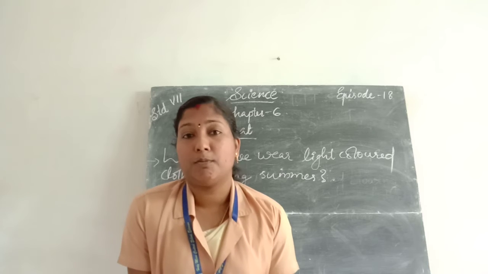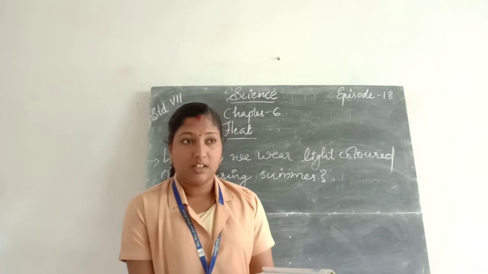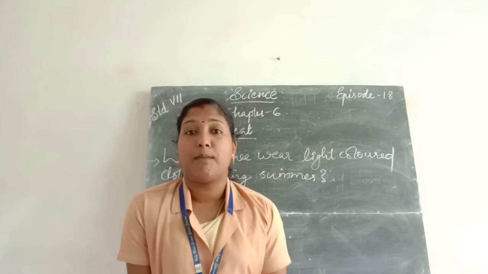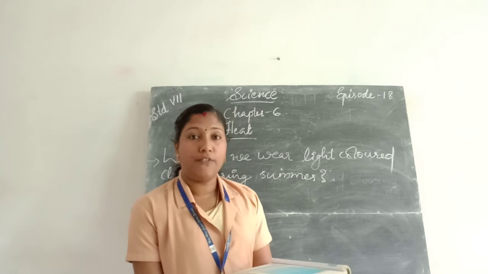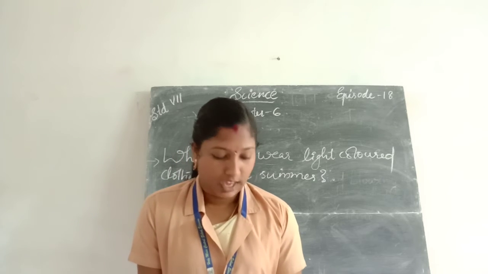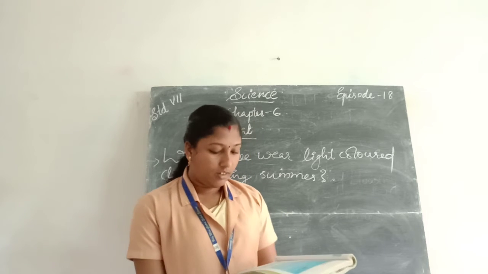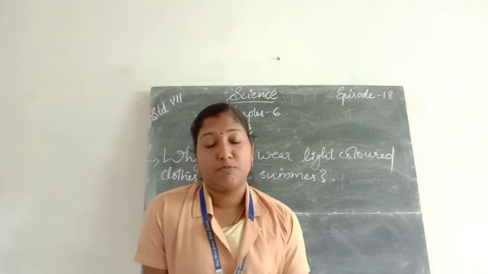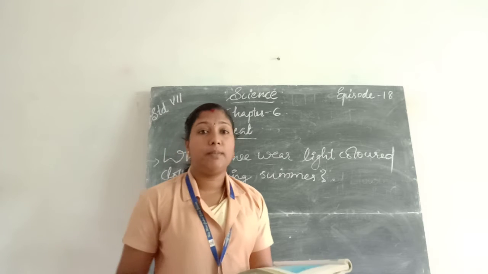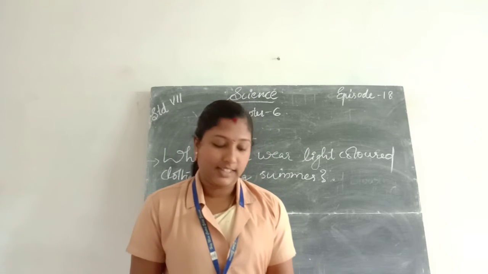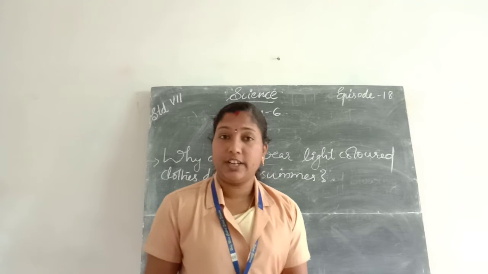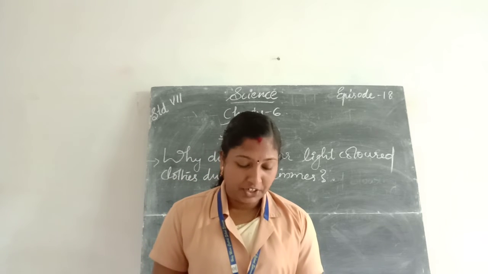These two thermometers are made up of glass tubes. In these two thermometers, the measurement takes place in degree Celsius. Next, what are the differences between the clinical and the laboratory thermometer?